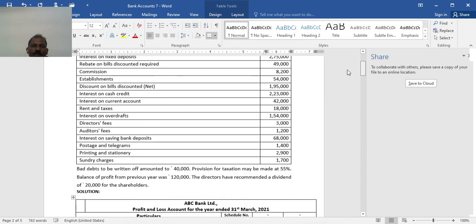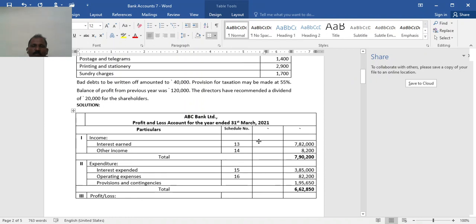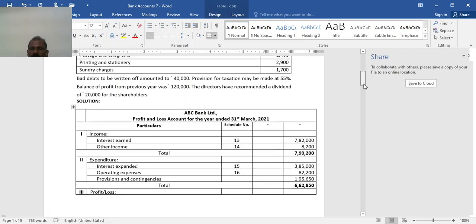Interest and other income total 7,90,000, then interest expended, operating expenses, and that 40,000 provision. Thereby you will get 2,83,000 odd.